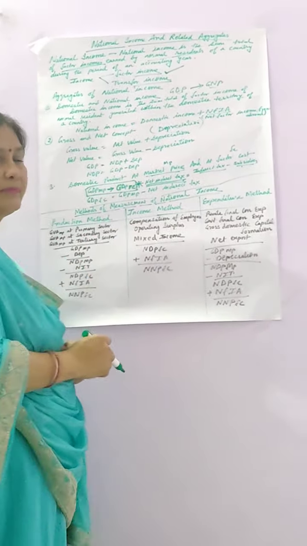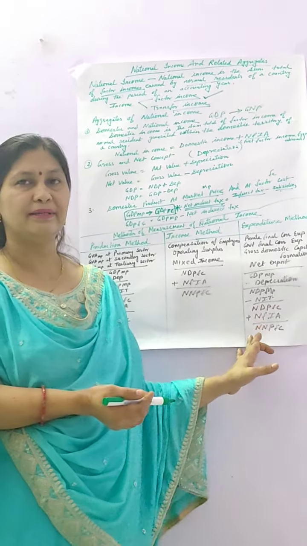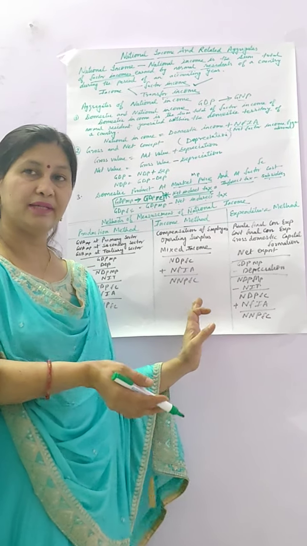You all know, students, that you have studied different methods of calculating national income. There are three methods to calculate national income: the production method, income method, and expenditure method. When you want to calculate national income, you can take any one method, and the national income from any method will be the same.